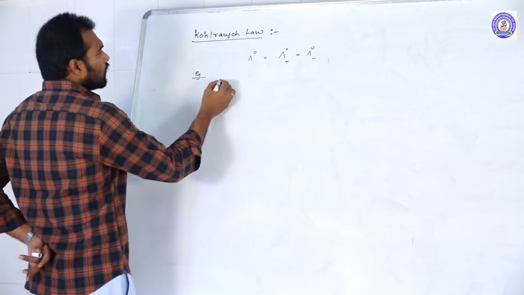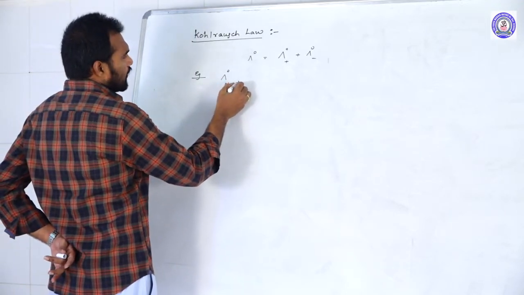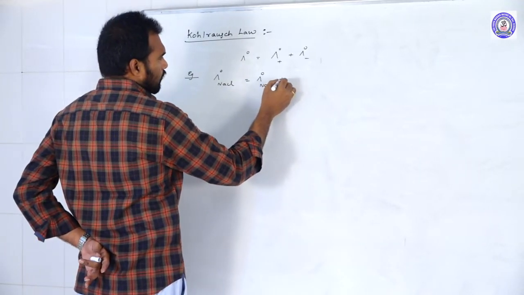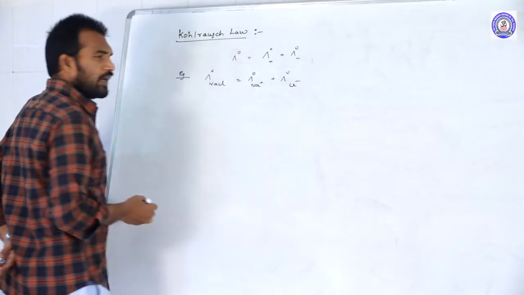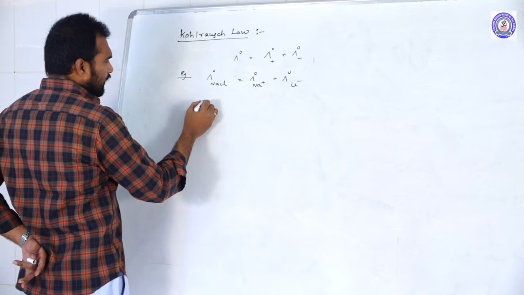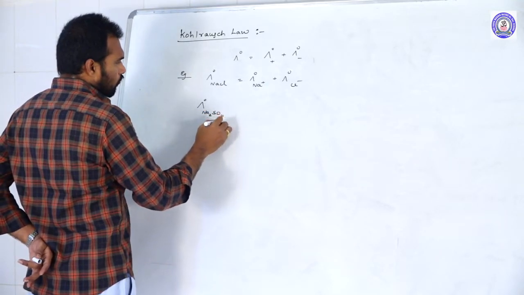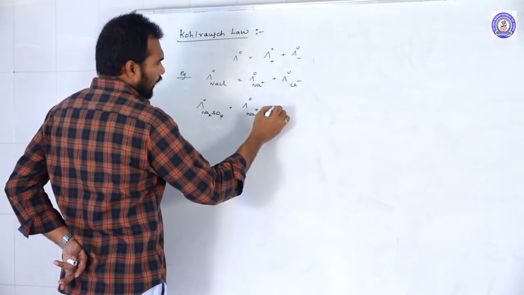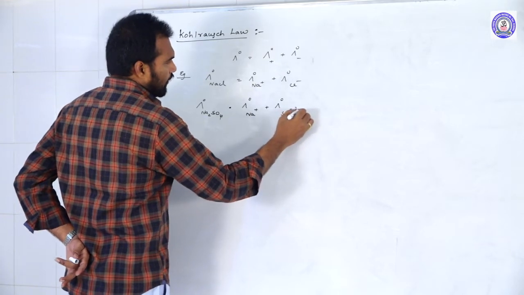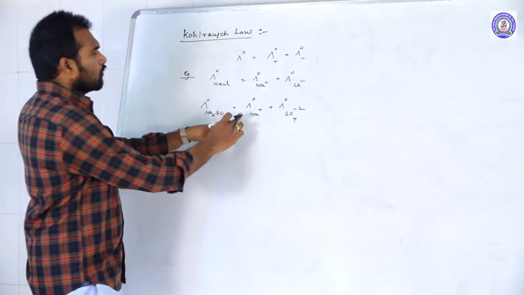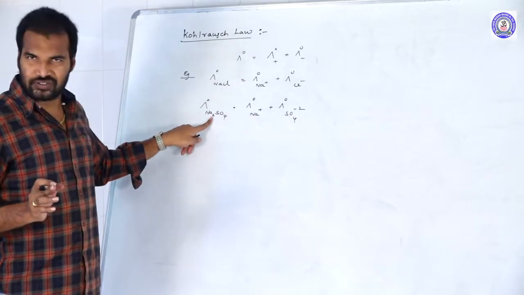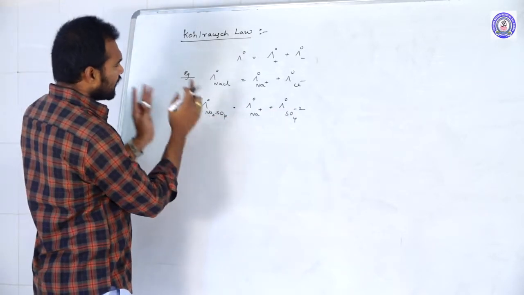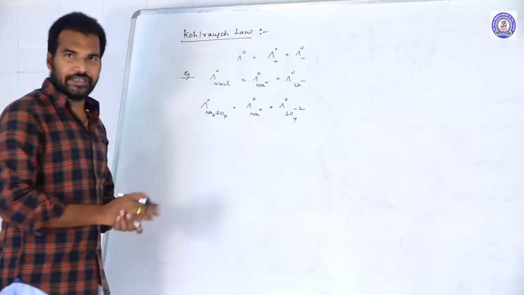For example, the equivalent conductance at infinite dilution of NaCl is equal to the equivalent conductance of Na plus and the equivalent conductance of Cl minus. Similarly, the equivalent conductance of Na2SO4 is equal to the equivalent conductance of Na plus and the equivalent conductance of sulfate ions. You just add the sum of both. No need of these coefficients. You don't add 2 moles and 1 mole, no need to consider. Just the sum of the equivalent conductances of the cation and anion present in it.